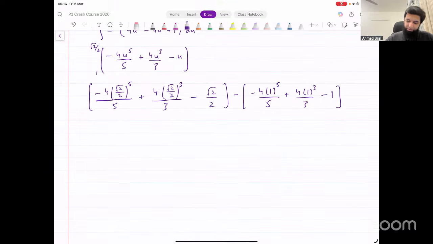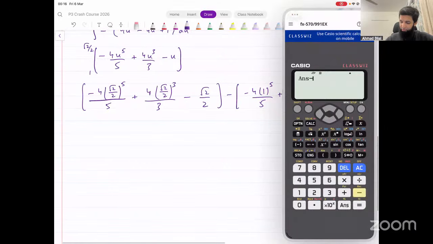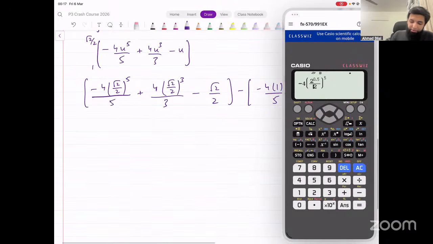Okay. How do we simplify this now? Let's see if the calculator helps this time. Minus 4 into square root of 2 divided by 2, whole raised to power 5. Why is it doing this? So let me just try something else. What if I use power here? Does the calculator help in that case? No. Okay. What I can do is I can simplify this myself.